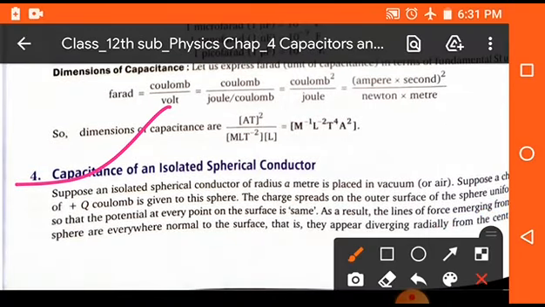Now students, we will discuss the capacitance of an isolated spherical conductor. As you know, isolated means if we remove all connections from the outer side, then we can say that it is isolated. In the same way, if we don't supply any type of energy to a conductor, then this conductor is said to be isolated.